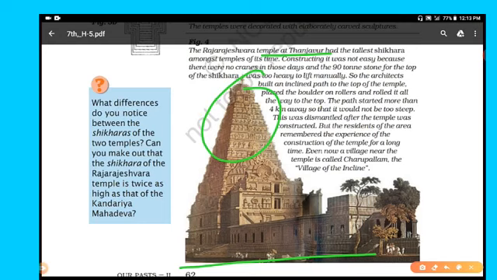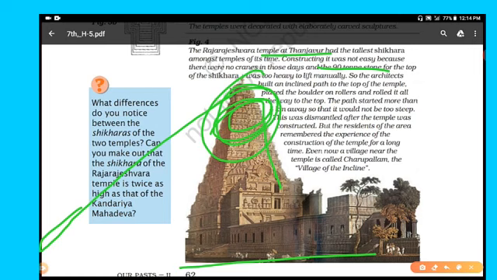Constructing it was not easy because there were no cranes in those days like this time, and the 90-ton stone for the top of the shikhara was too heavy to lift manually. So think, dear students, how this kind of heavy material reached the top. The architects built an inclined path to the top of the temple, placed the boulder on rollers and rolled it all the way to the top.